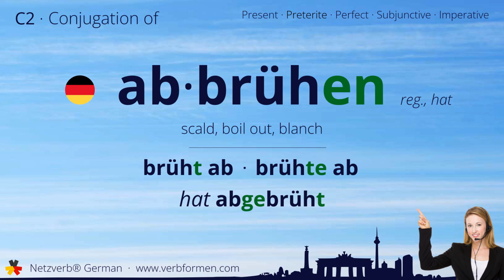Today we're going to learn how to conjugate the German verb abbrühen. Watch and listen to the forms carefully. Let's start with the stem forms. Brüht ab, brühte ab, hat abgebrüht.